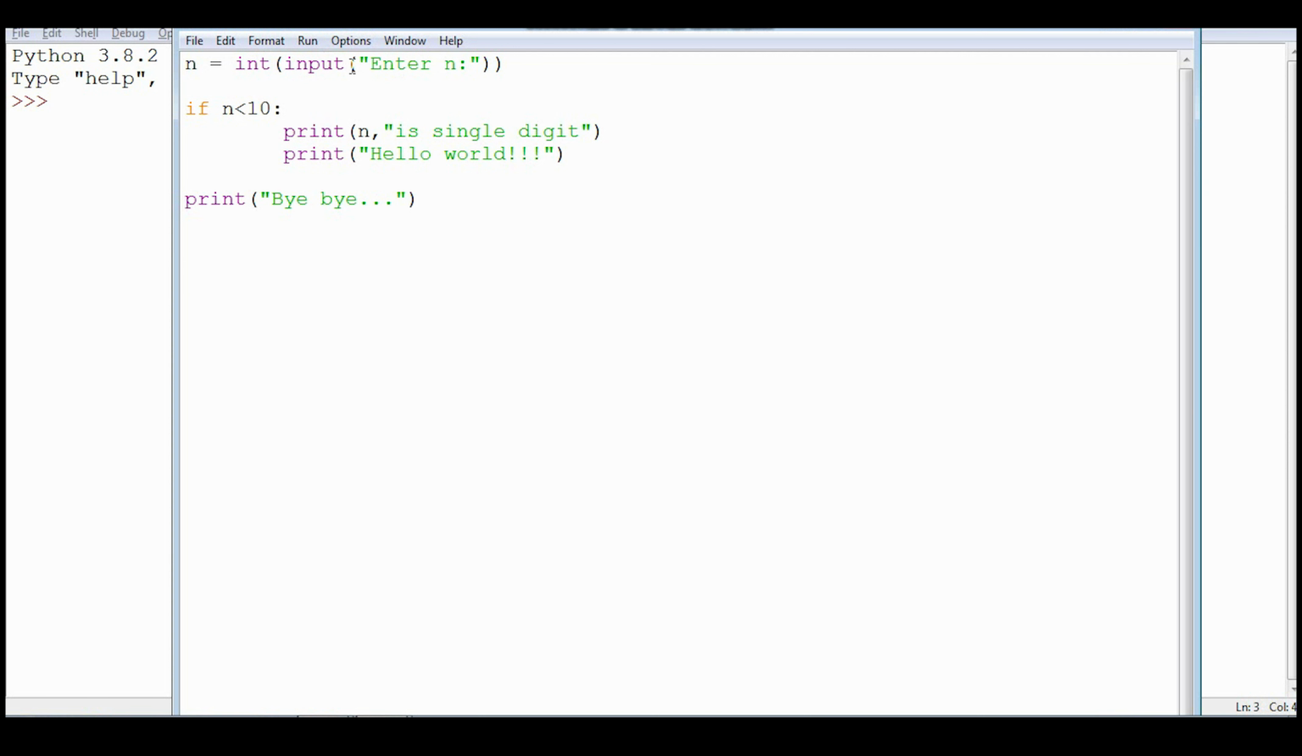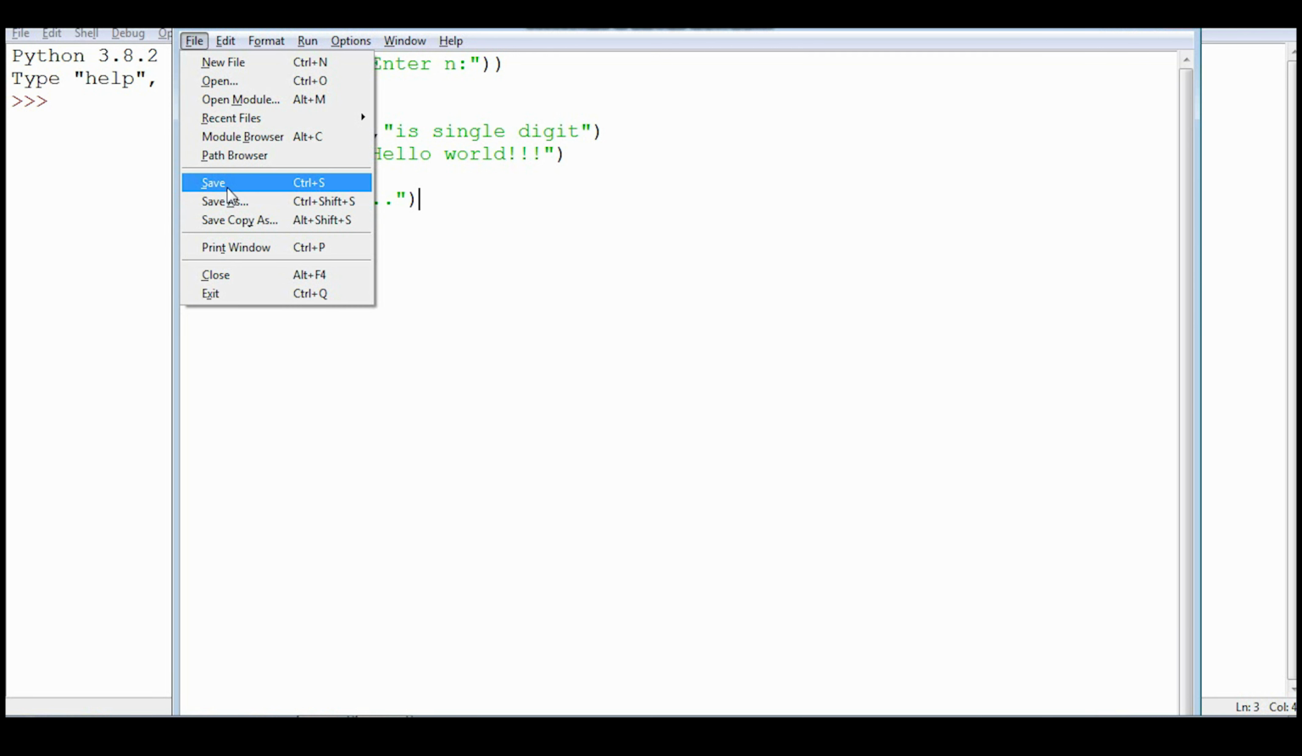Now see the execution. We will accept one integer input, then we are testing whether n is less than 10. If yes, these two print statements will get executed. As both are indented in the same column, they are considered as one block. And after that, it will execute by. And if n is not less than 10, it will only run by.